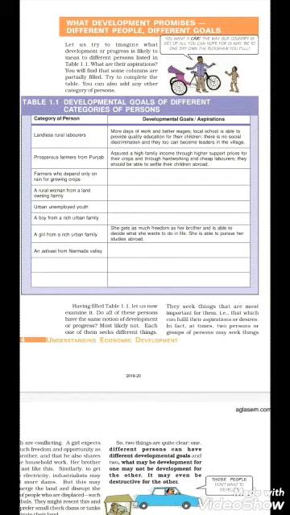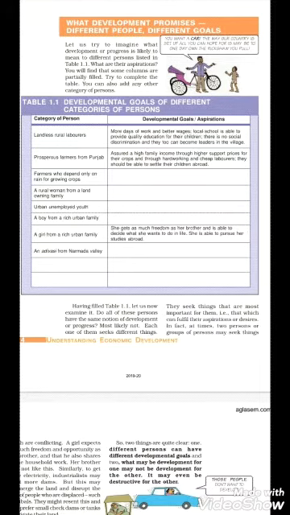So in the urban sector we have seen two boys, one is unemployed and one is having his own business. The one who is unemployed, his developmental goal is to get better employment opportunity. Whereas the one who has his own business, his developmental goal is to earn more wealth and to expand his business.